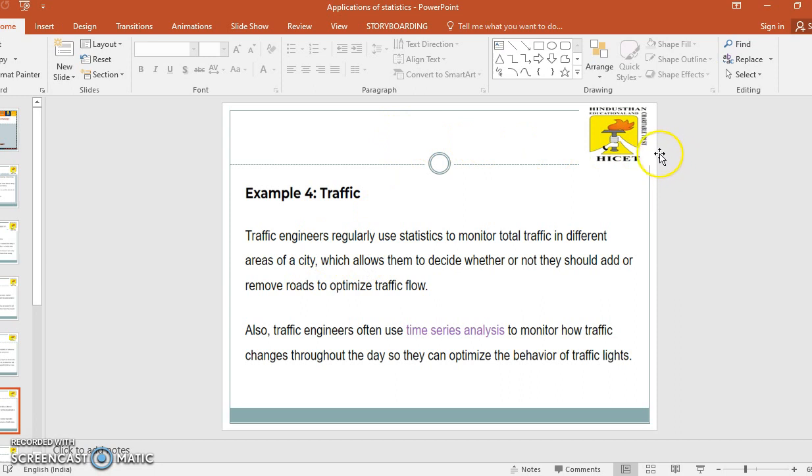The next example is traffic. Traffic engineers regularly use statistics to monitor total traffic in different areas of a city, which allows them to decide whether or not they should add or remove roads to optimize traffic flow. Also, traffic engineers often use time series analysis to monitor how traffic changes throughout the day so they can optimize the behavior of traffic lights.